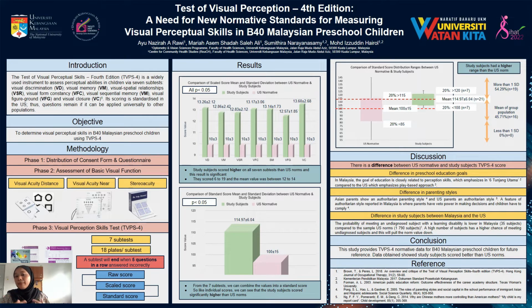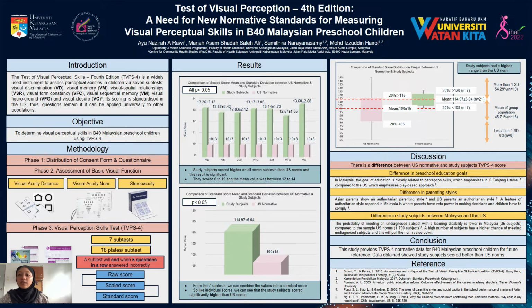Next is differences in parenting style. Previous studies have reported that Asian parents show an authoritarian style. Children in Malaysia are brought up with strict discipline, and this is speculated to be a factor in why children in Malaysia are able to score higher. A different situation is seen in the US landscape, where the upbringing of children is more open, and this indirectly reduces academic stress in US children.